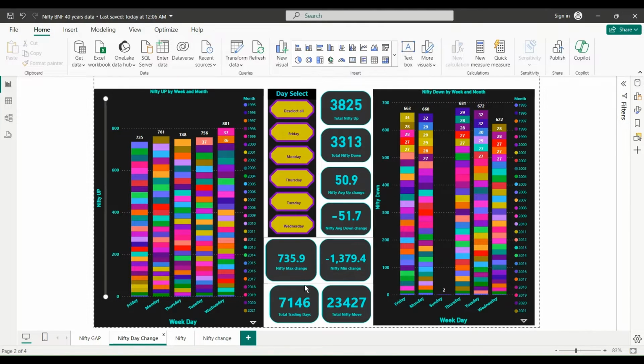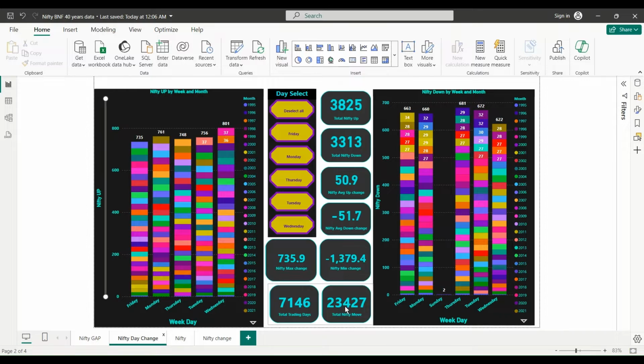This report page is for the Nifty day's change. Here you can see the total trading days were 7,146 days of Nifty trades. Wow. And in these days it moved 23,427, since it started at 1000 rupees. So this shows the report is so accurate, right?